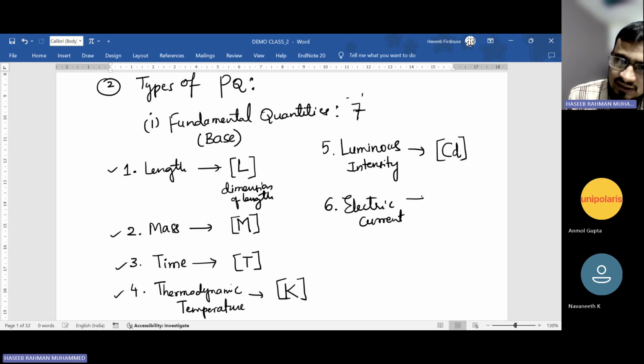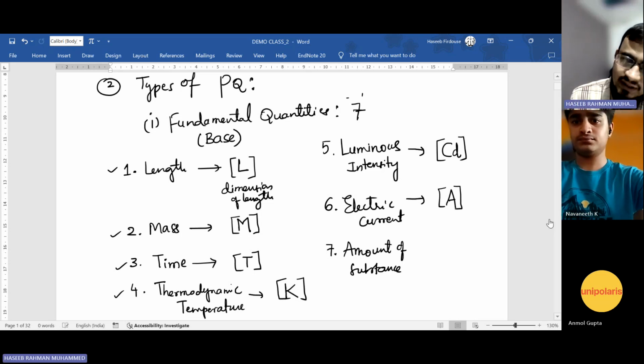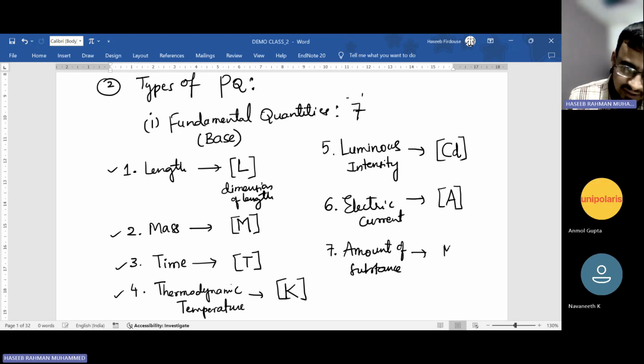So electric current is measured in amperes. Capital A is its dimension. The seventh one is amount of substance. Amount of substance is measured in moles. So we use capital MOL, N in brackets.